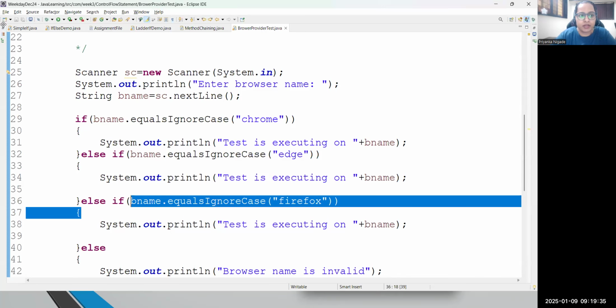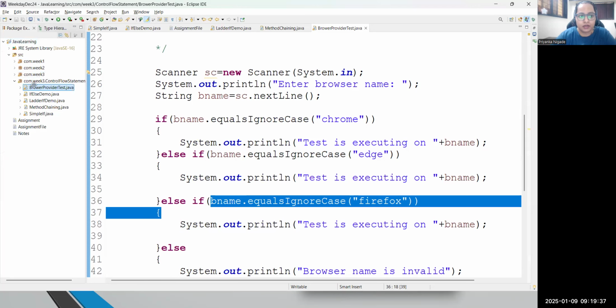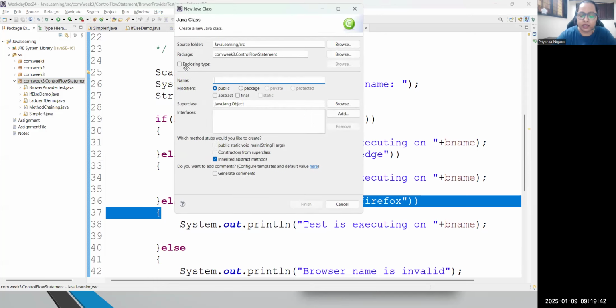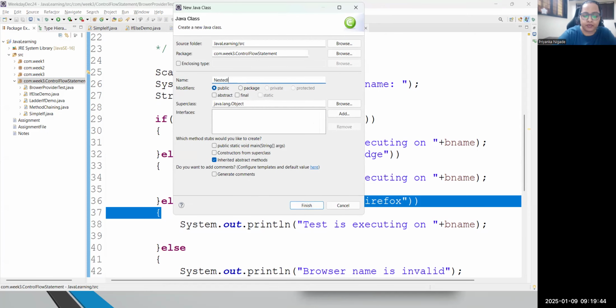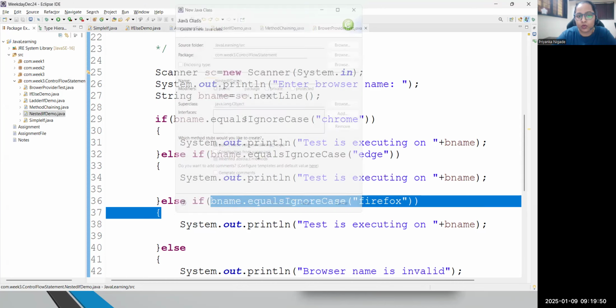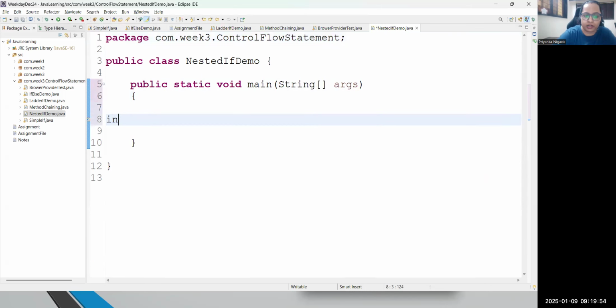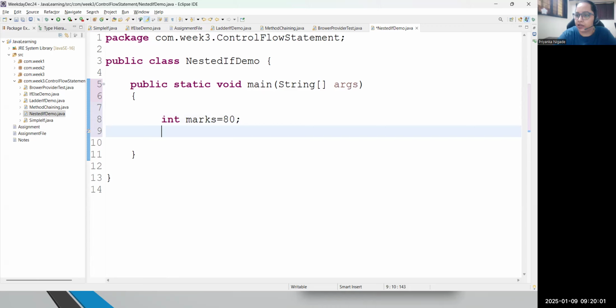So the question is again very simple, but focus. Suppose I'm creating the last code, okay? Nested if demo. Okay, just have a look. Now I will just read an input. So at this moment, let me put hard-coded data. Integer, I will say int marks equal to 80. Let me take the same scenario.